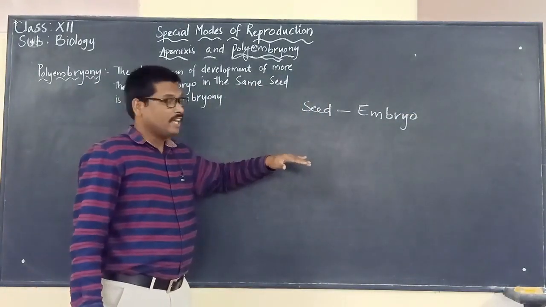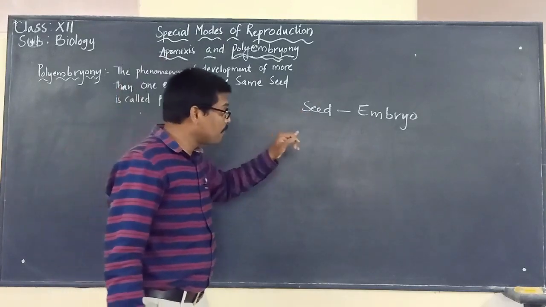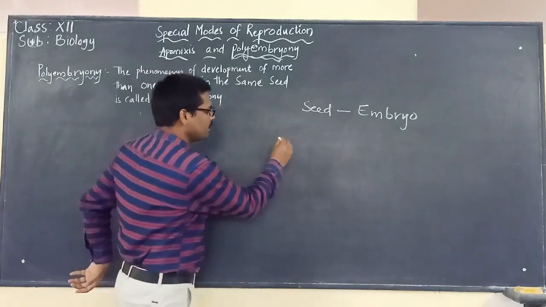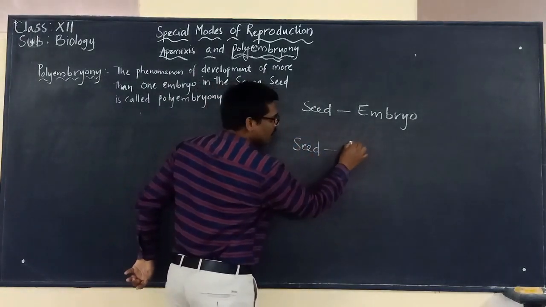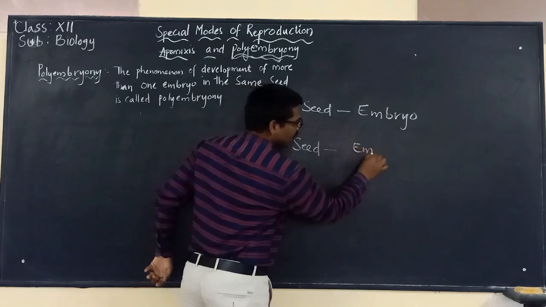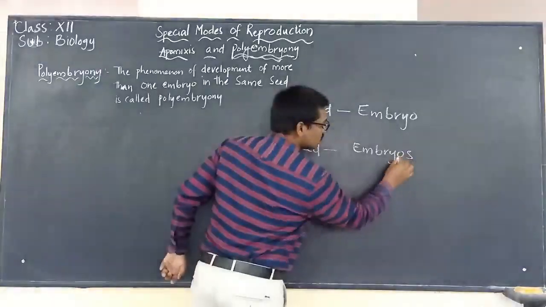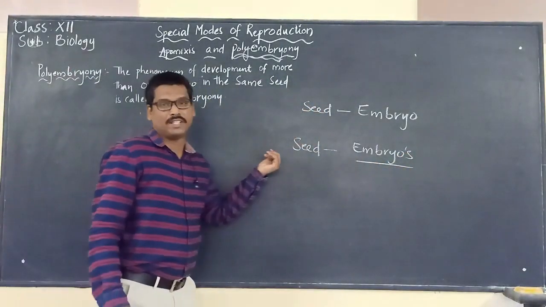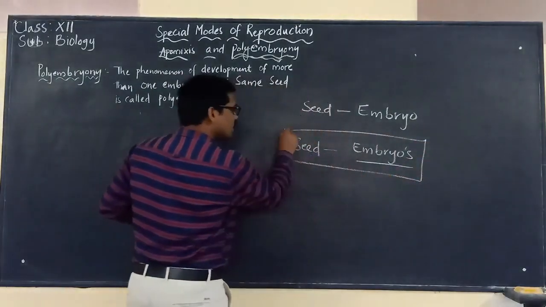But apart from this, there may be many embryos within one seed, which means a seed may contain more than one embryo. That is very important here, so we are going to concentrate on this now.